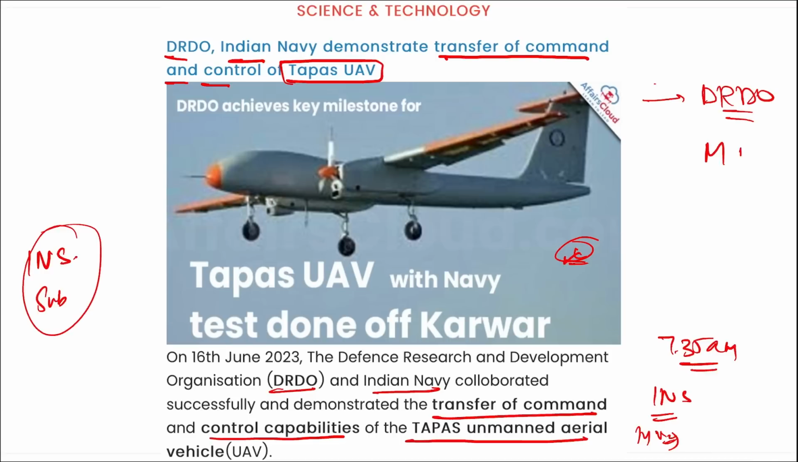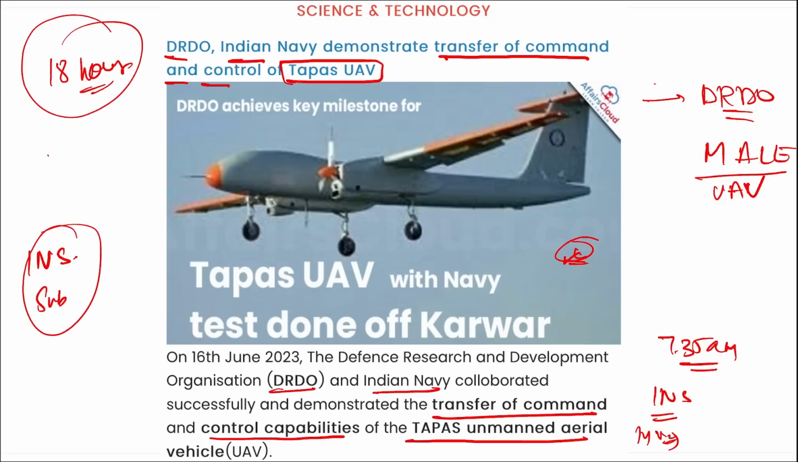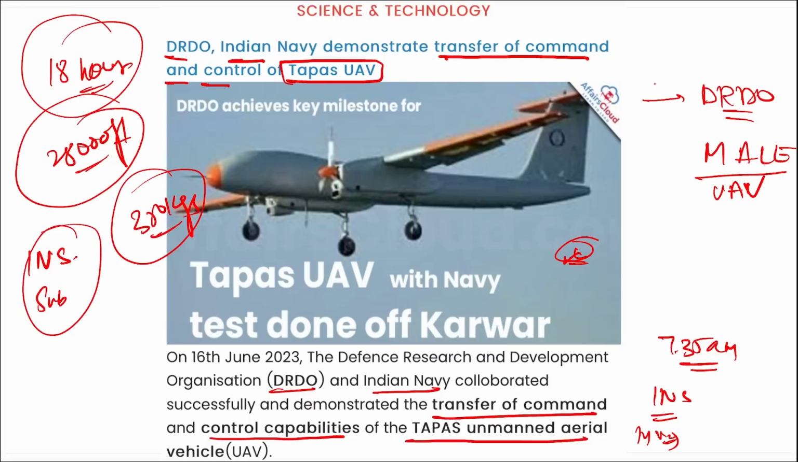This is a medium altitude long endurance UAV, that is MALE UAV, that stands for medium altitude long endurance UAV. Correct. This made its first flight at the Aero India 2023 that was held in Bangalore, Karnataka. The Tapas UAV has more than 18 hours of flight endurance, and it can operate at an altitude of 28,000 feet. It can carry payloads of up to a maximum of 350 kilograms. Correct. Next.